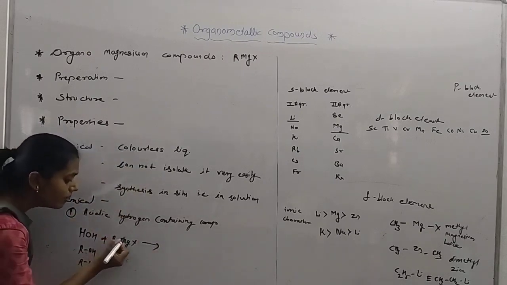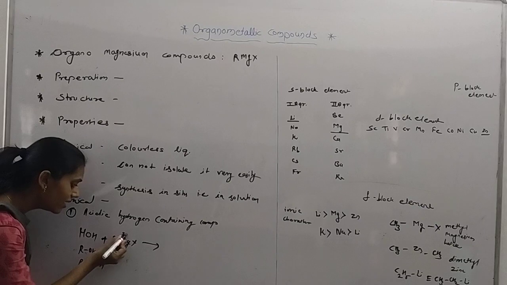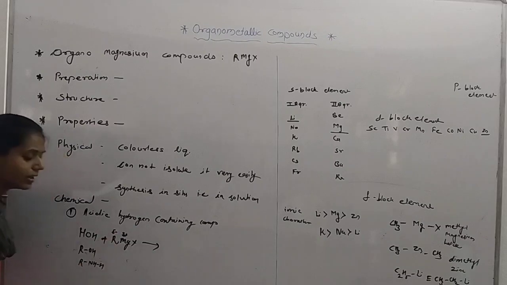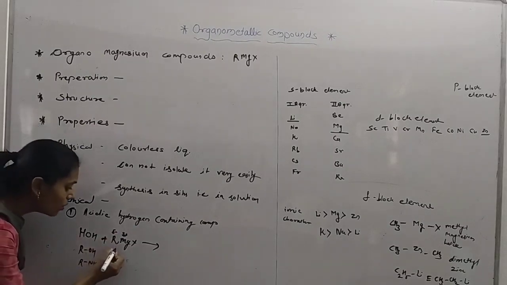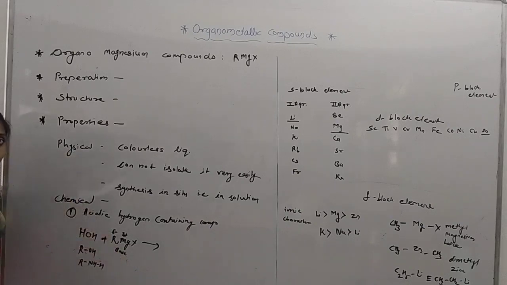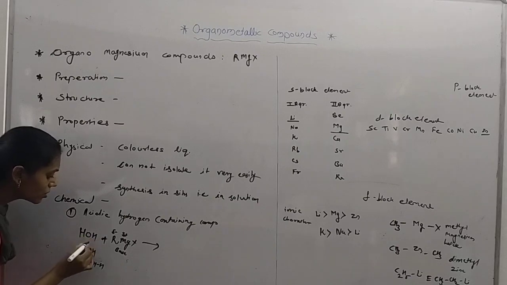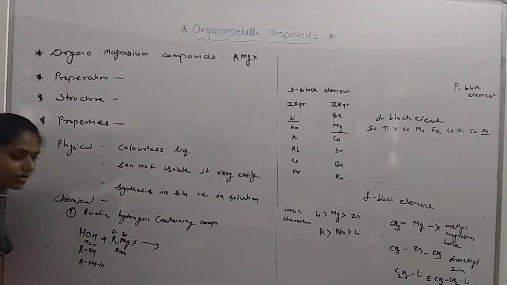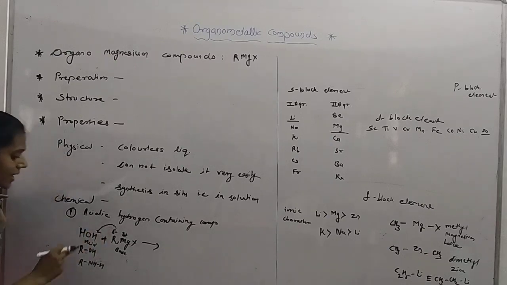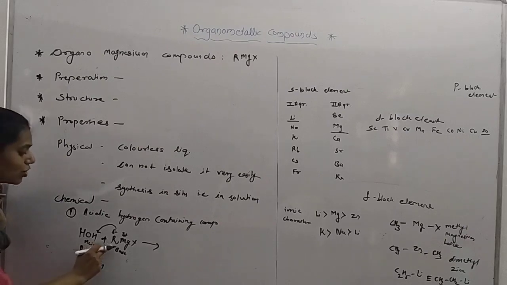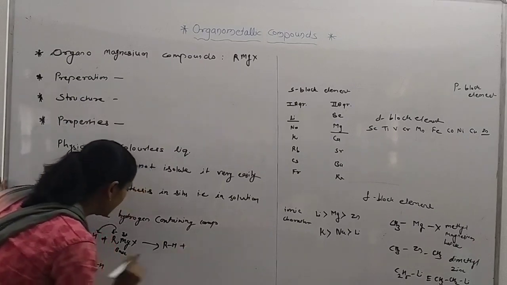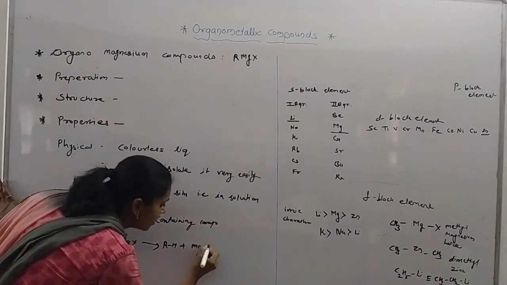You know that magnesium is a metal, so it gives a delta positive charge here. And the R group, any R group, that is carbon, is electronegative, so it works as a base. And you know that a base abstracts the hydrogen atom, so water works as an acid. It's a strong acid. From this, the electronegative carbon abstracts this hydrogen atom, forming the alkane RH, plus MgX.